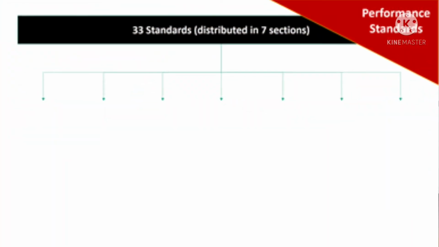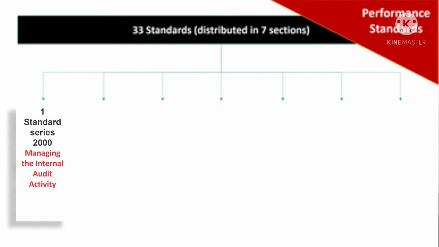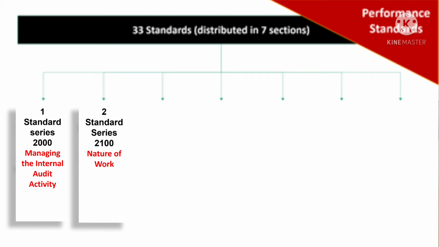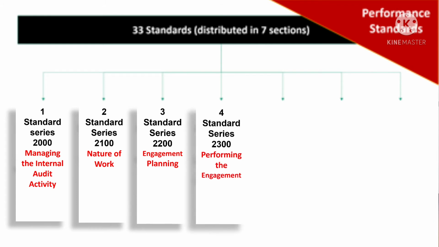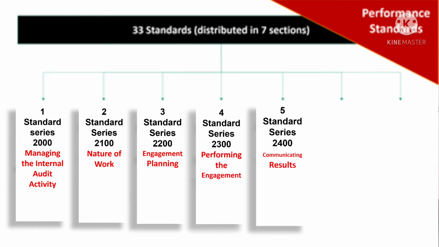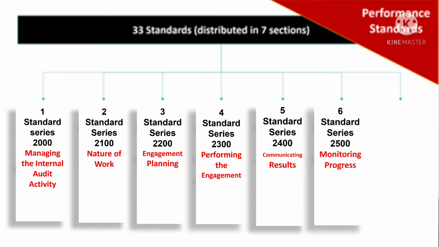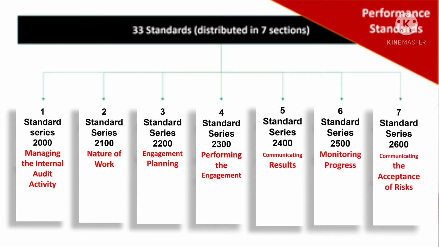Let us start the performance standards, an overview of that. So, there are a total of 33 standards in this section, the 2000 series, and they are distributed in 7 sections. So, let us see what these sections are first. The series 2000 is about managing the internal audit activity, 2100 is on the nature of work, 2200 is engagement planning, 2300 is performing the engagement, 2400 on communicating results, 2500 monitoring progress, and 2600 is on communicating the acceptance of risk.